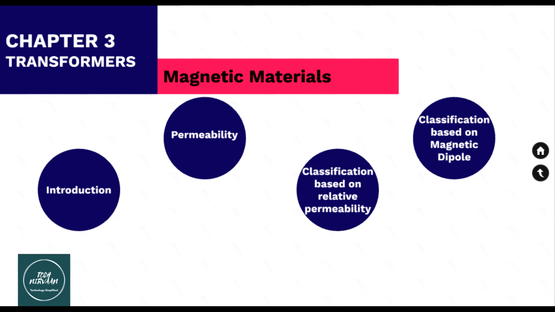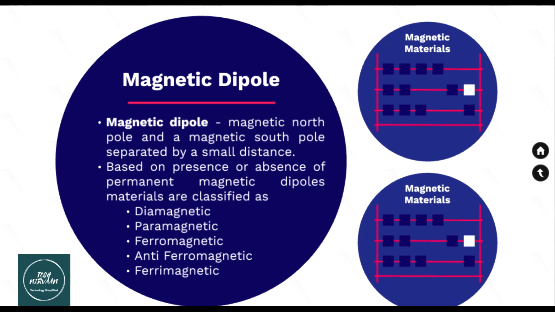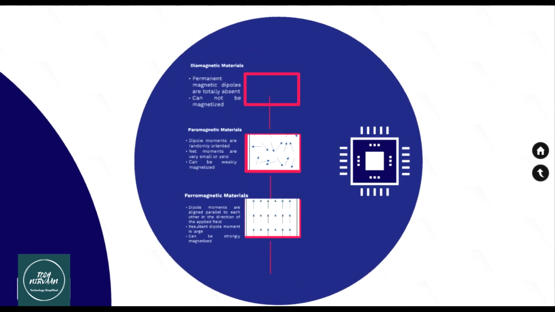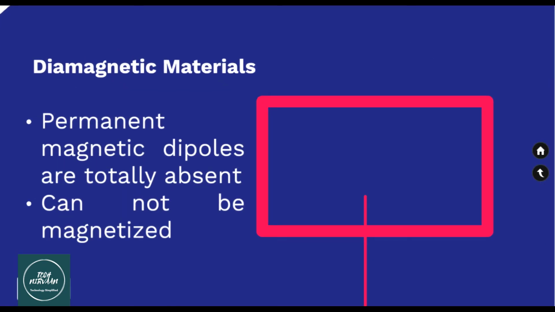Now, according to the magnetic dipole, magnetic materials are also classified. A magnetic dipole is a magnetic north pole and magnetic south pole separated by a small distance. Based on the presence or absence of magnetic dipoles in the materials, they are classified as diamagnetic materials, paramagnetic materials, ferromagnetic materials, antiferromagnetic materials, and ferrimagnetic materials. The first one is diamagnetic materials. In diamagnetic materials, there are zero permanent magnetic dipoles, meaning the permanent magnetic dipoles are absent, and they cannot be magnetized.